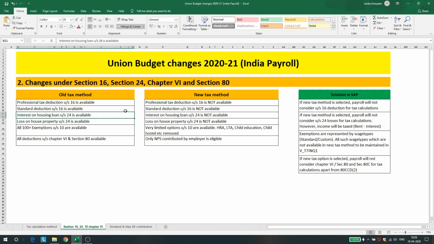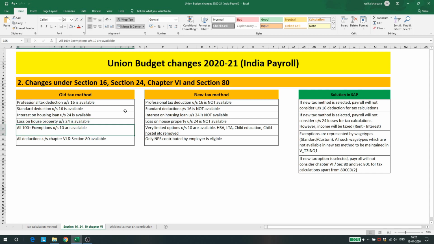The loss on house property under section 24, which simply means your rent minus your interest, or the 30% of the final lettable value, is what is normally deducted under section 24 for getting tax benefit. That will also not be available in the new tax method.